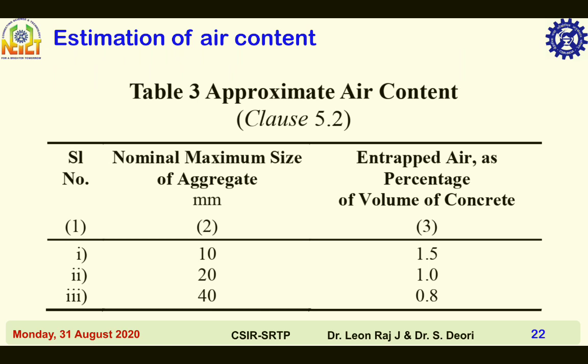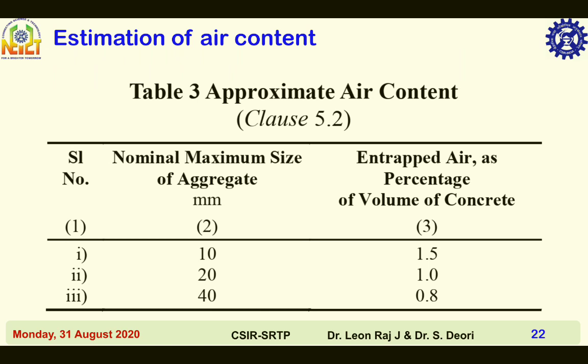Estimation of air content. The approximate air content per meter cube of concrete for maximum nominal size of aggregate is given in this table. For 10, 20 and 40 mm aggregates, the entrapped air shall be 1.5, 1 and 0.8% of volume of concrete respectively. As size of aggregate increases, entrapped air decreases.